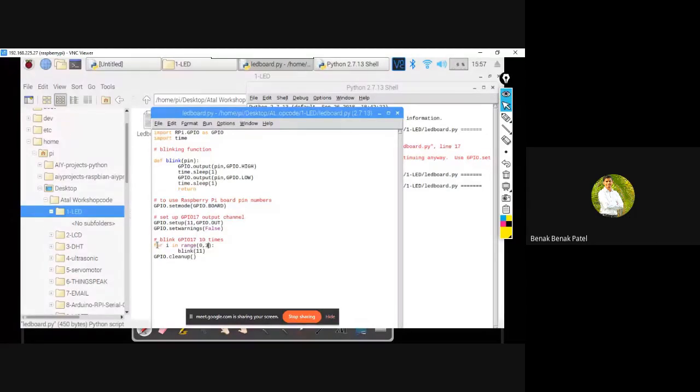We have written here for i in range 0 to 3, and we are calling this blink function, and here we are passing the argument 11, that is pin number 11, such that 11 gets mapped wherever pin has been mentioned. Here we are turning it high and low, and this function is getting called 3 times.